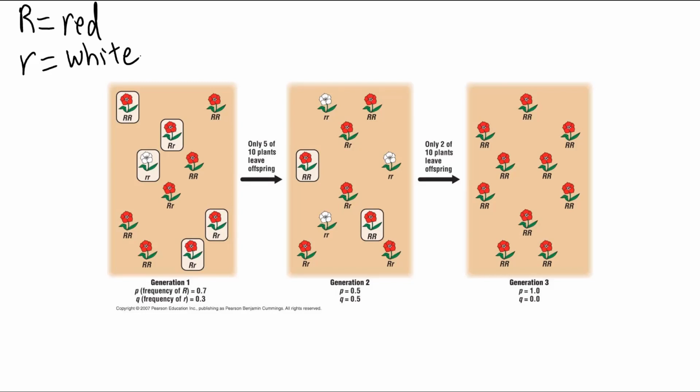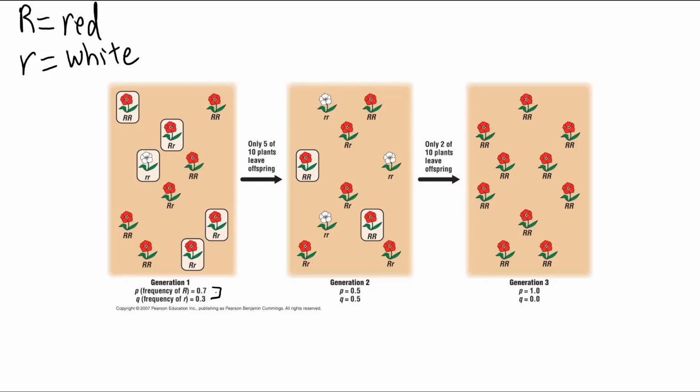If we look in our initial population that is made up of 10 flowers and count up all the incidences of capital R and all the incidences of lowercase r, we find that capital R makes up 70% of the alleles in that gene pool, and lowercase r makes up 30%.